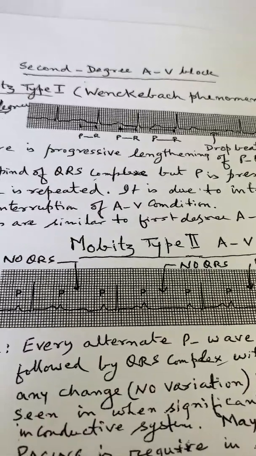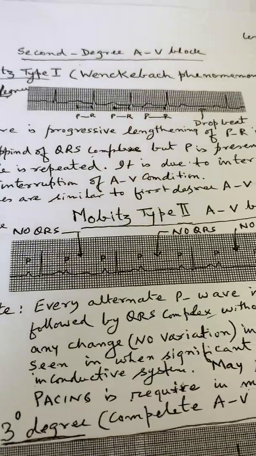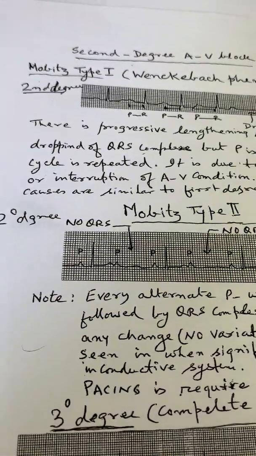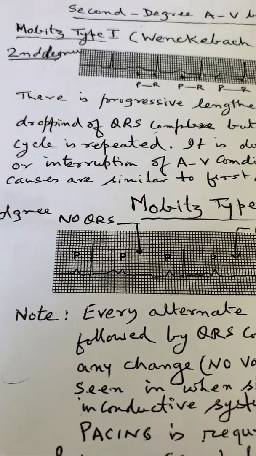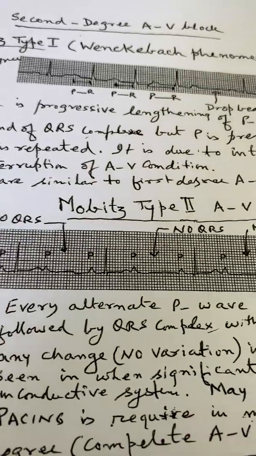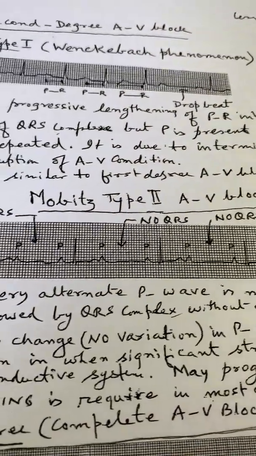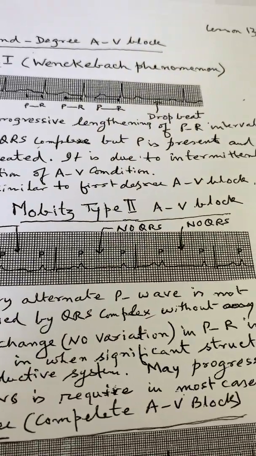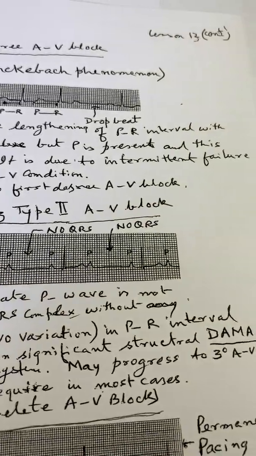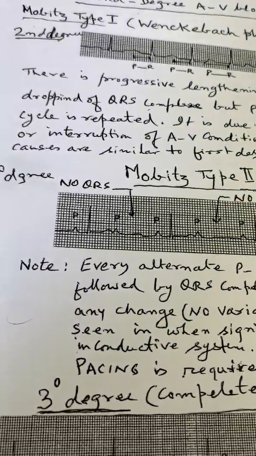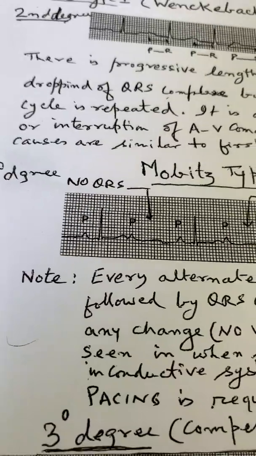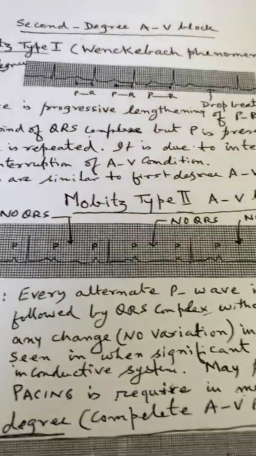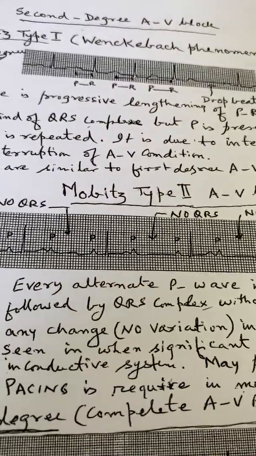The beat is dropped. Now there is a progressive lengthening of the PR interval with a dropped beat, dropping of the QRS complex, but the P wave is present and the cycle is repeated. It is due to intermittent failure of AV conduction. Now the causes are similar to what we have seen in first degree heart block.